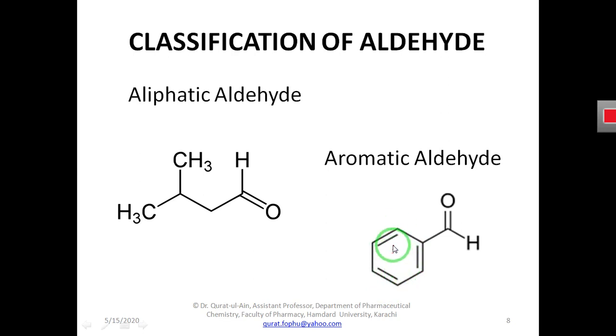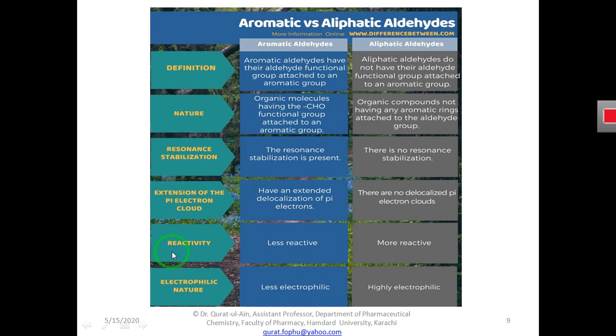So this aromatic ring, or aromatic R group, is more stable. If the aromatic R group is stable, it participates less frequently in the reaction as compared to the aliphatic R group. Due to this reason, aromatic aldehydes are less reactive and aliphatic aldehydes are more reactive. And due to the same reason, aromatic aldehydes are less electrophilic, and aliphatic aldehydes are highly electrophilic.